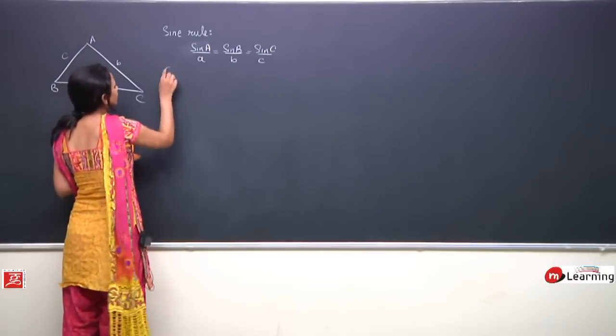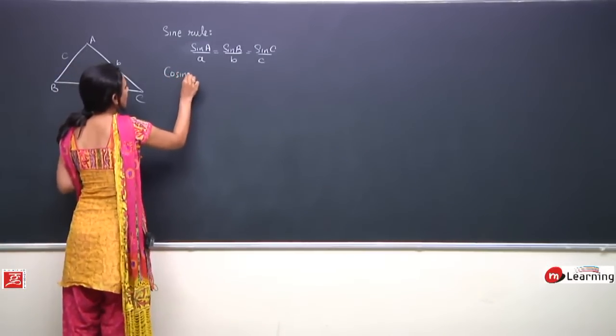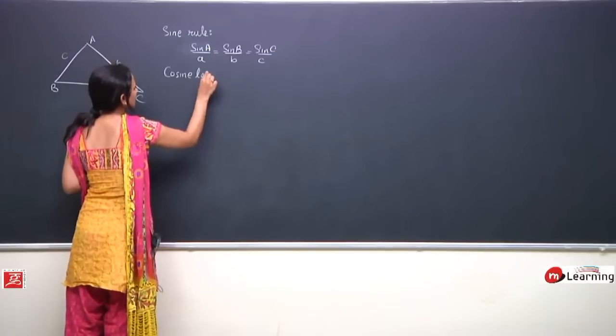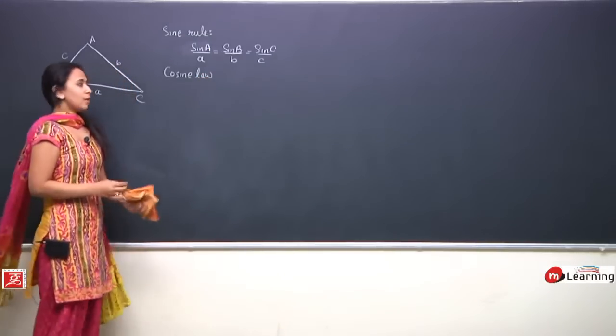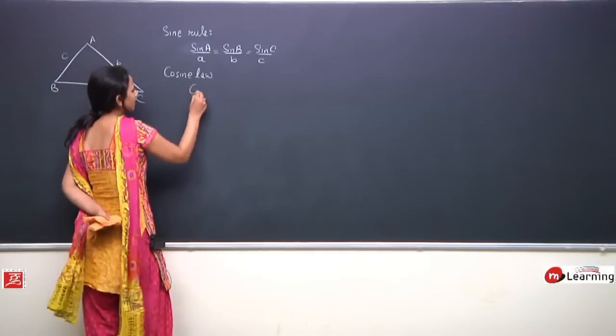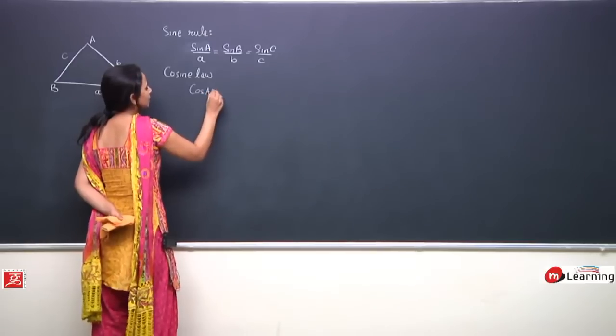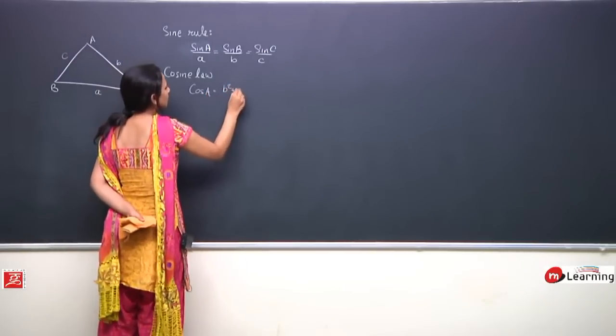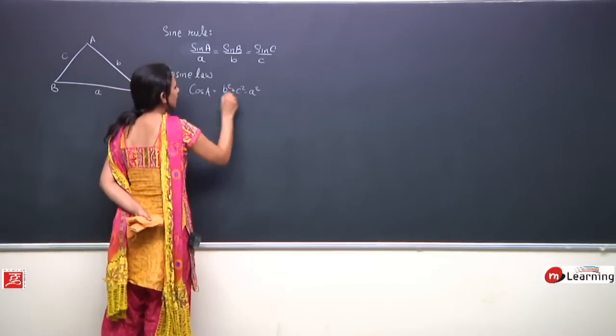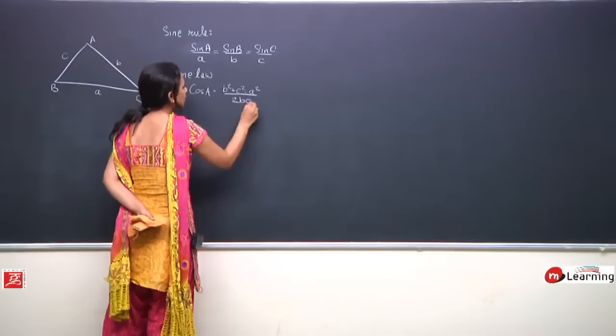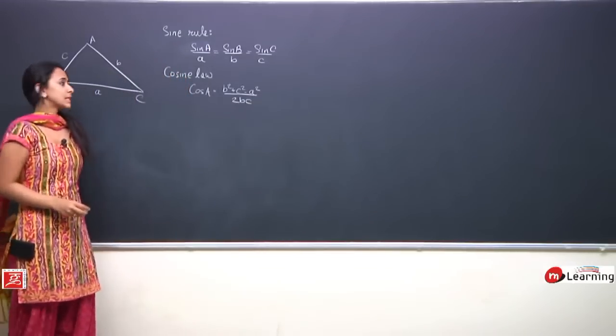What was cosine law saying? As per cosine law, cos A is equals to B square plus C square minus A square upon 2BC. This is what cos law says.